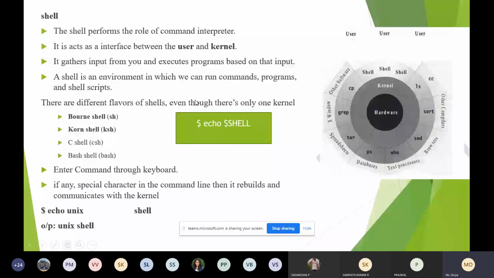Coming to the shell, there are different flavors of shells. Just like operating systems, we have different operating systems, correct? Same way, we have different types of shells. Bourne shell, Korn shell, C shell, bash shell. So these are the different types of shell. Now, if you want to see which shell your operating system or your terminal is using, you can just type this command. I'll just show you.